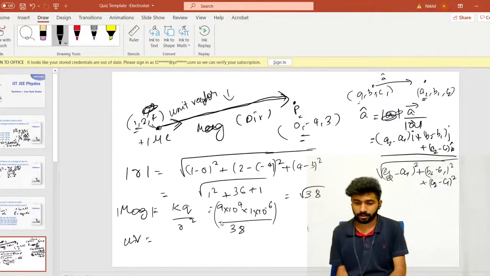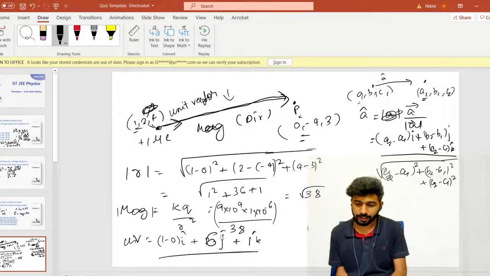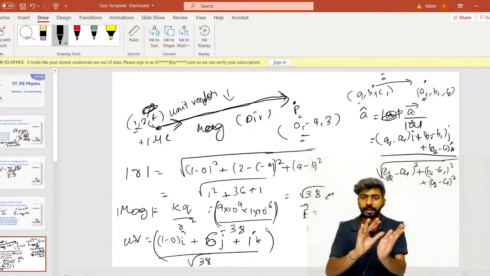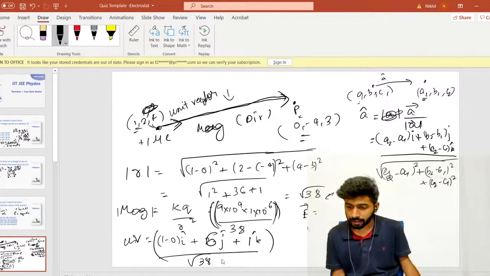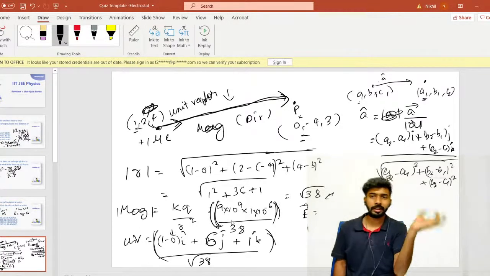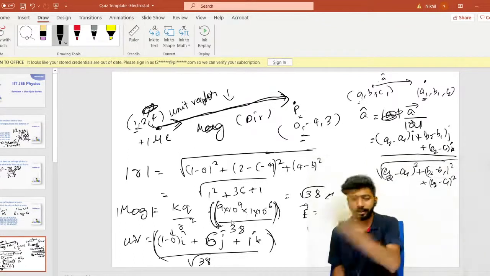Unit vector is simply 1 minus 0 I cap plus 2 minus of minus 4, which is 6 J cap, plus 4 minus 3, 1 K cap. This is the unit vector divided by the length. Length of this vector we have already calculated, root 38. So if I need the complete E bar vector, I'll have to multiply this quantity with this magnitude. Calculate the magnitude, multiply that with this, and you will have 3 individual terms. You'll have to multiply with I component separately, J component separately, K separately.